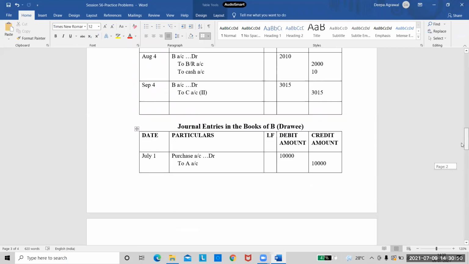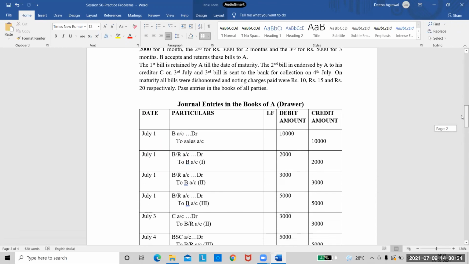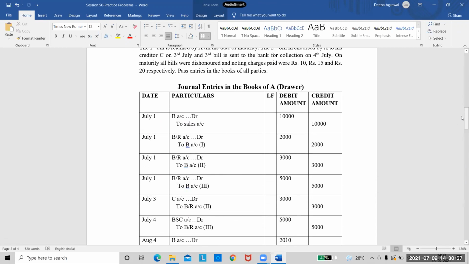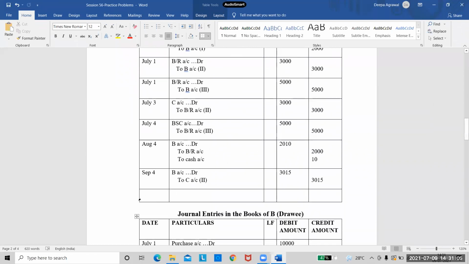Now what is left over is our third bill. So see what happened with the third bill. What did we do with the third bill? It was sent to the bank for collection. And the third bill was for how many days? It was for 3 months. So now what is the due date? Is it October 4th? October 4th. Yeah. So what will be the entry we'll write now?